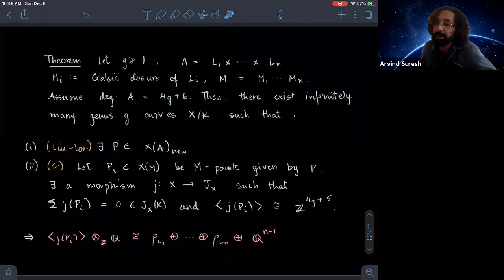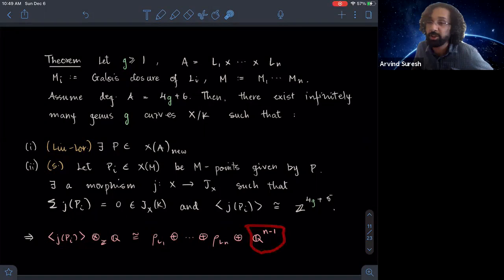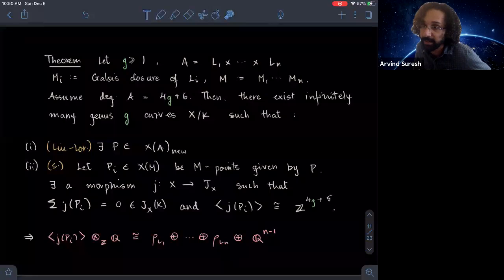And so the stronger statement is in terms of what the representation is that they generate, which actually can be deduced simply from this statement. It's just for each of the fields of the row Li that I just defined previously, and then you also have an extra q to the n minus 1, and here this q to the n minus 1 means that Galois acts trivially on this, and so this actually means that the rank of J_X of K, over the rank of the ground field itself, is at least n minus 1.